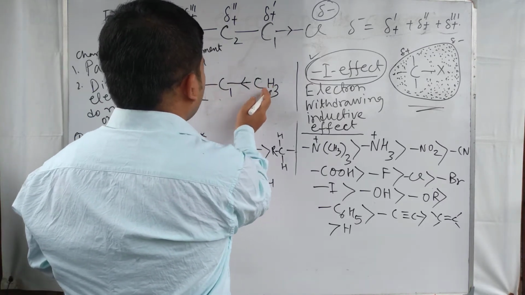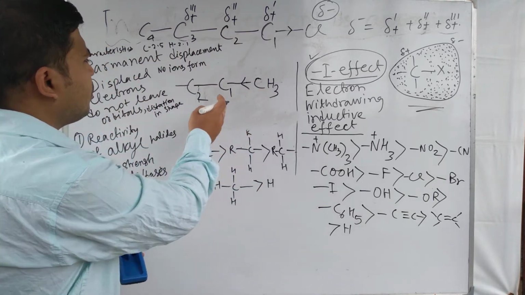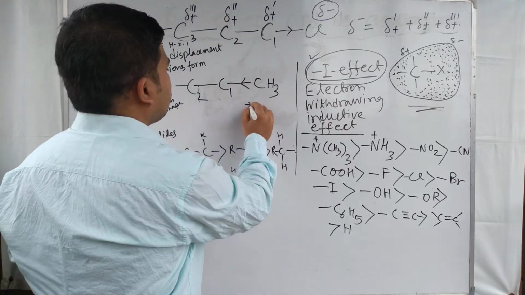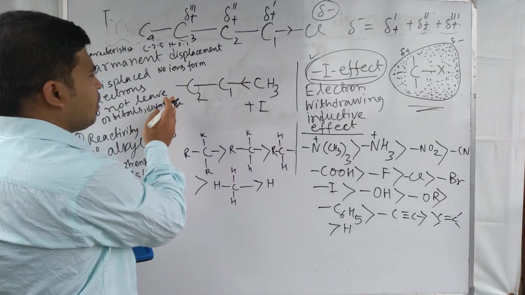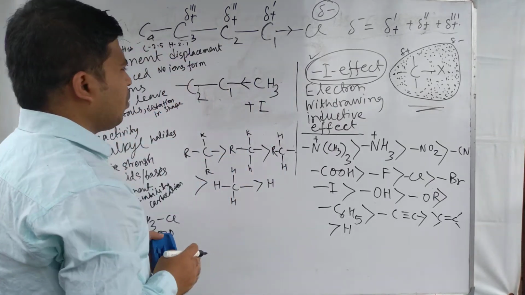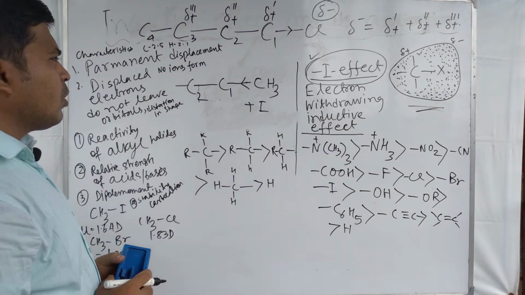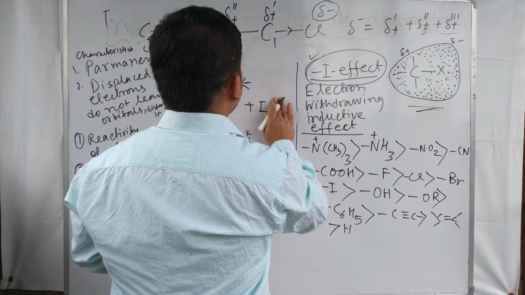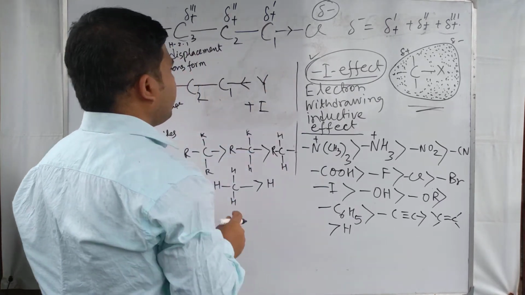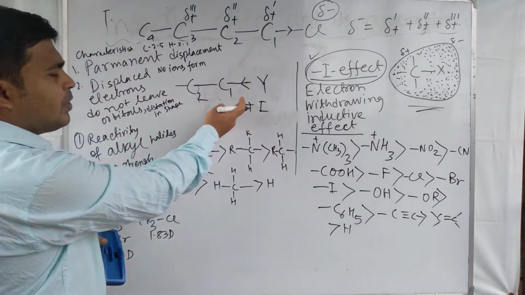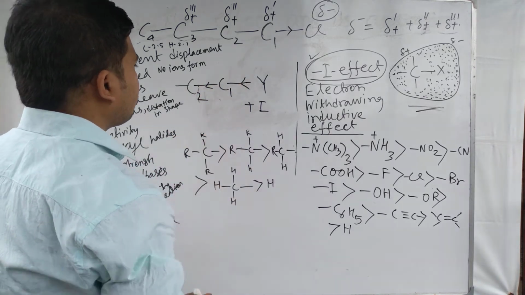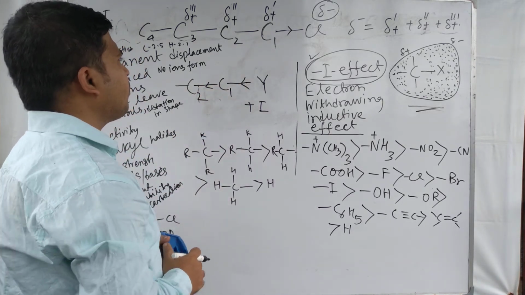Suppose a methyl group is attached to this carbon chain, and it donates the electron pair towards the carbon chain, which is called plus I effect. Or in place of the methyl group, in general a Y atom is donating the electron pair towards the carbon, and this is called the plus I inductive effect.